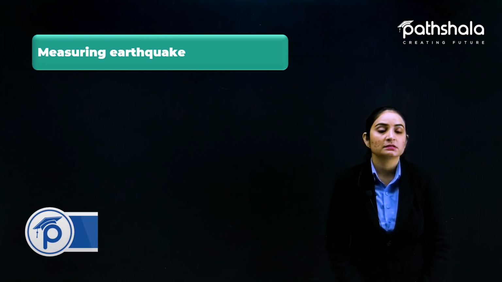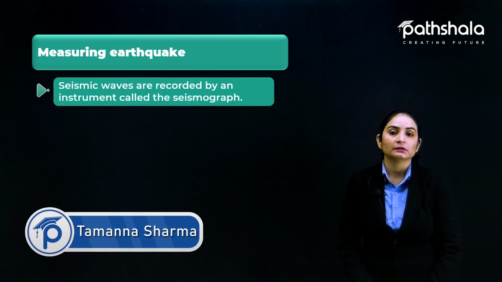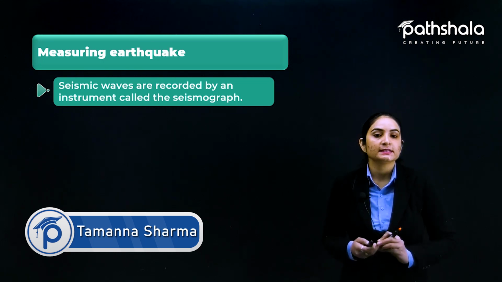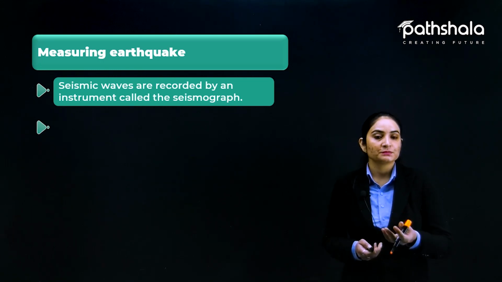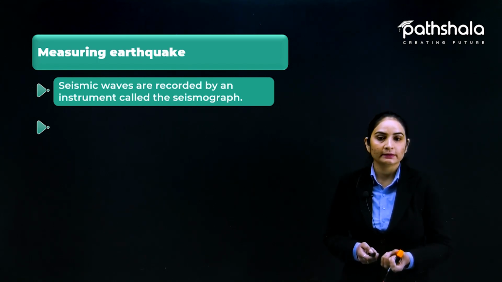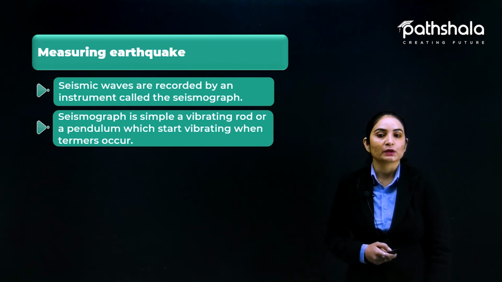So next is measuring of earthquake. How can we measure the earthquake? The seismic waves are recorded by an instrument called a seismograph. The seismic waves which are produced during the quake are recorded by an instrument that is called a seismograph.